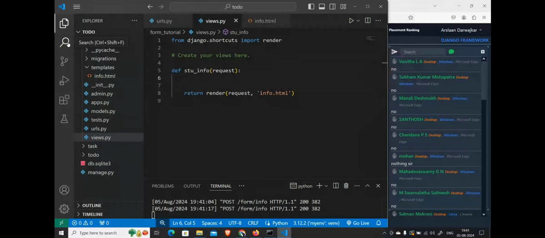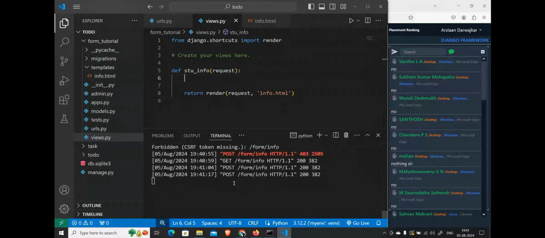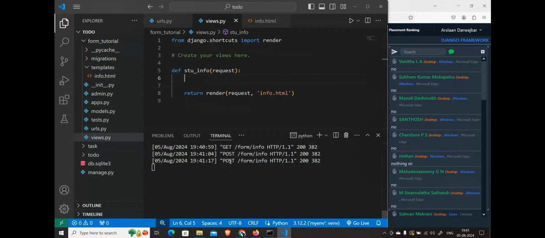The data has been submitted into our backend, and here what type of method are we getting? Post method, correct? I'm getting the post method, yes or no?